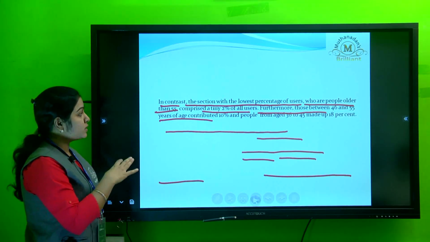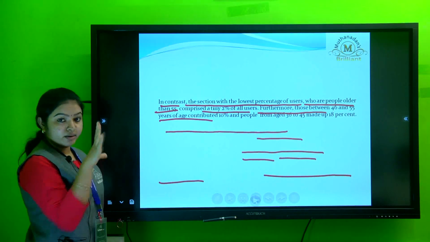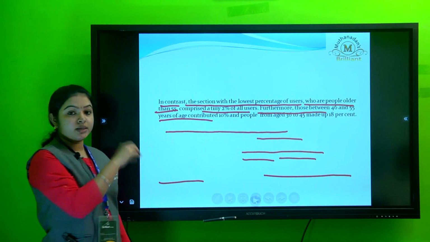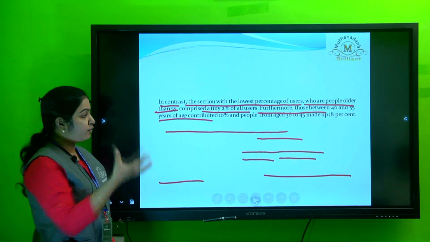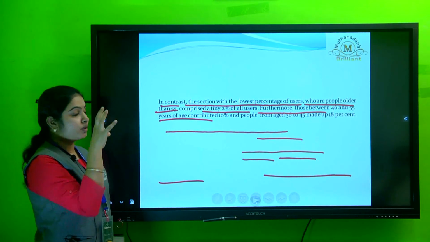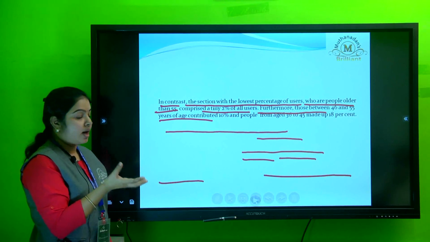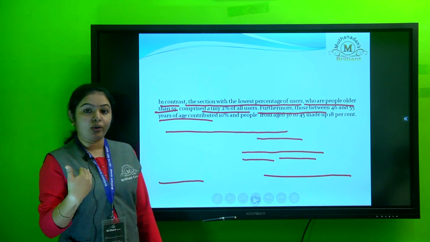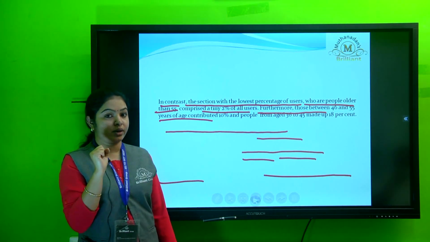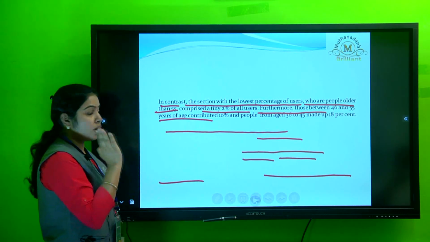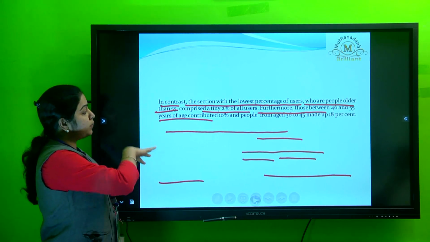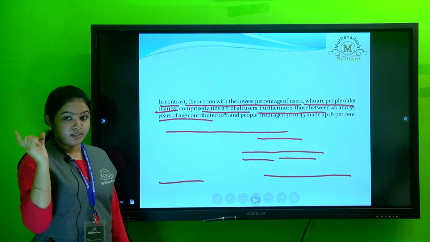So this is all about task 1 writing, and the most important criterion to be followed in task 1 writing is, first of all, you should have a clear idea about the given chart. You should know what type of chart it is and how we can group the different sections or the different features given under a chart, and then we should know the structure to be followed. What is the structure of task 1 writing? As I mentioned, task 1 writing structure is an introductory paragraph, that is the paraphrasing of the given question statement.